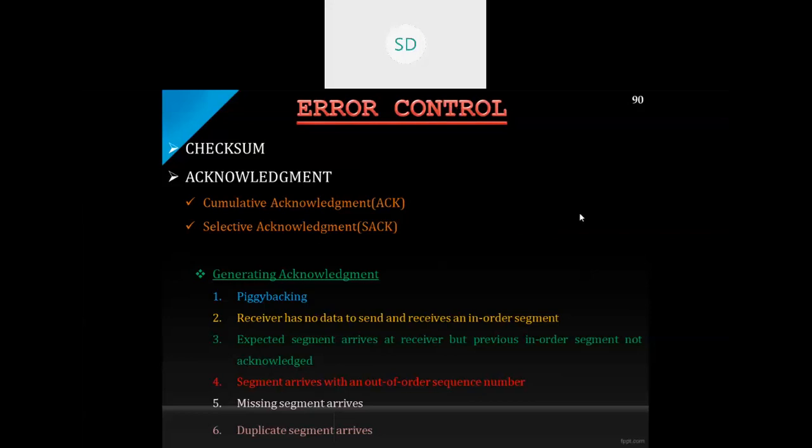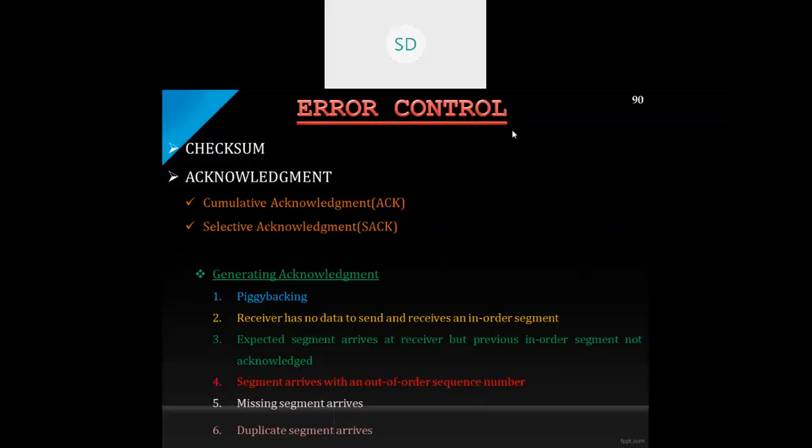Sorry, there was some interruption. This cumulative acknowledgement: what is it? Whenever a particular packet is received, an acknowledgement will be sent. As you know, this acknowledgement will contain the next segment address. Based on the acknowledgement received by the sender, the next segment will be transferred. This is about cumulative acknowledgement.